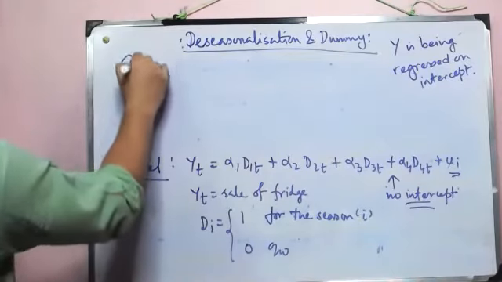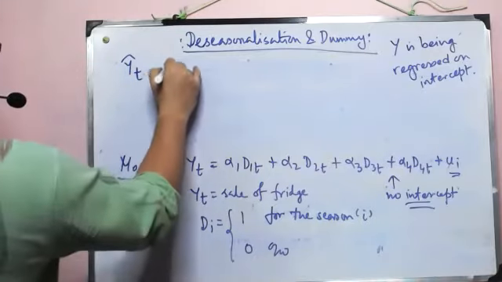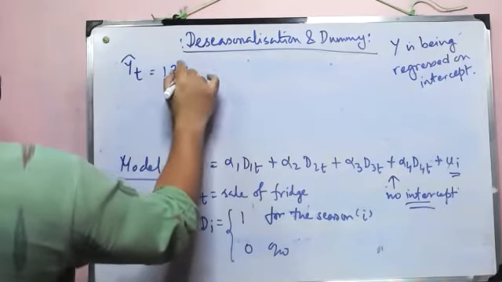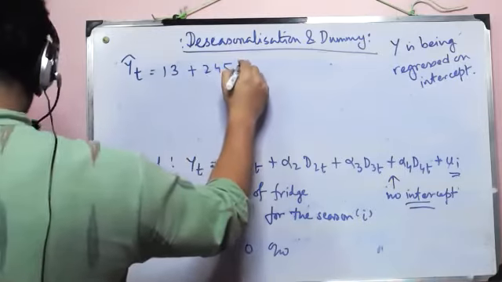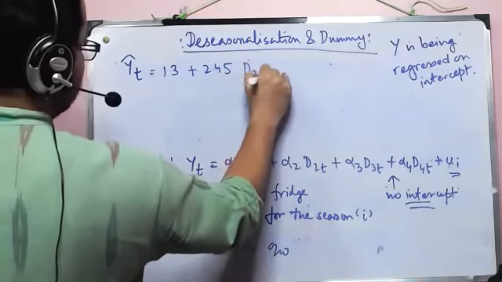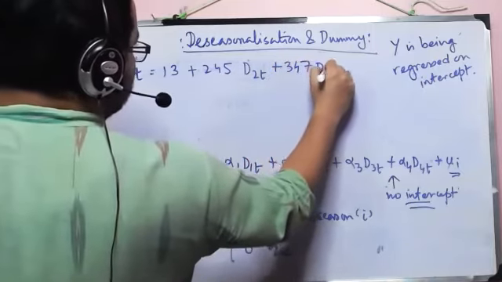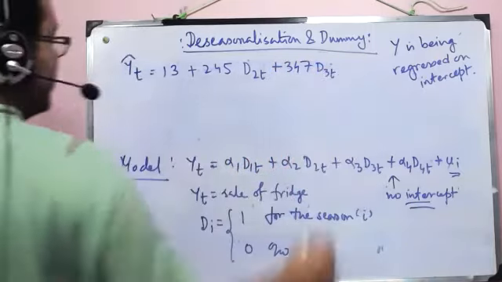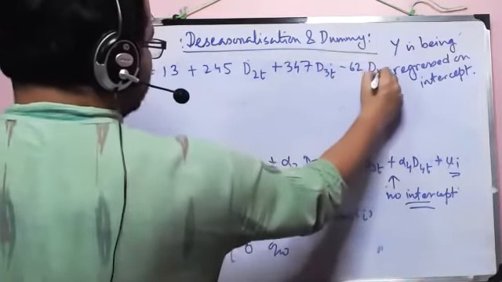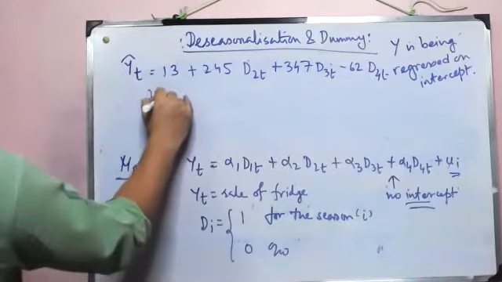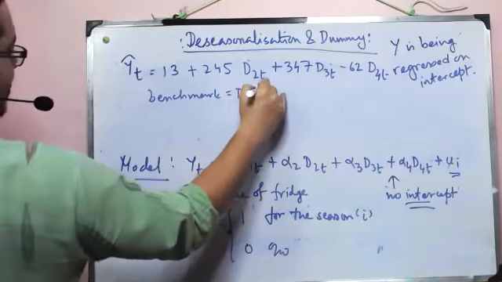YT hat is, let's say, 13 plus 245 d2t, then 347 d3t, minus 62 d4t. So what is the benchmark here? The benchmark is d1t, that is our season 1.